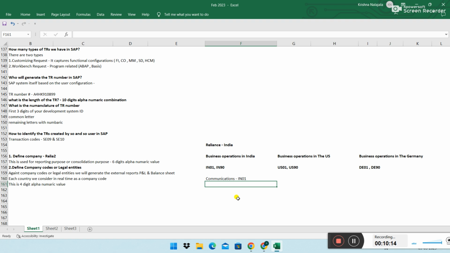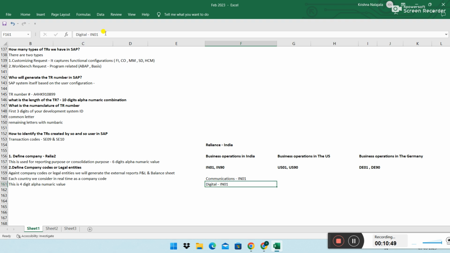And he has, let's say, digital, right? He has digital, he has FMCG products also, right? He has wholesale shops also, retail shops like Reliance Fresh. He has many businesses. The requirement can be anything. Now he is asking for a separate P&L and balance sheet for communications, and for digital also he is asking. Then I can create one more, right? Or else you can have an IN02 also.